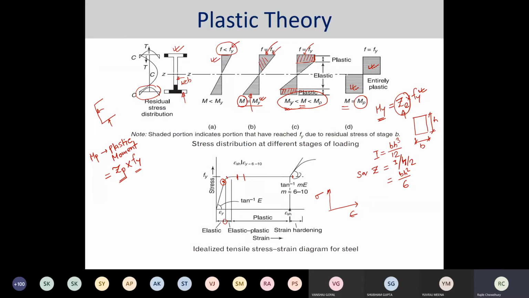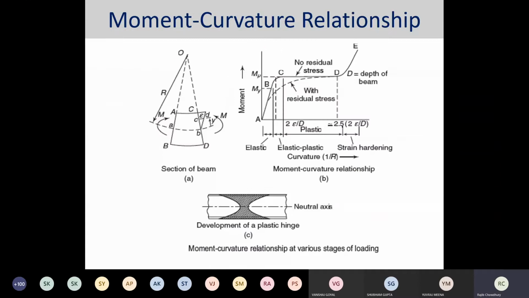Zp can be easily evaluated by equating the two forces which are acting. Let's say here this is my tensile zone, and here this is my compression zone. So this is T, this is C, and both the areas are also the same if the cross section is symmetric. With this we can calculate the Mp value, or rather we can calculate the Zp value.